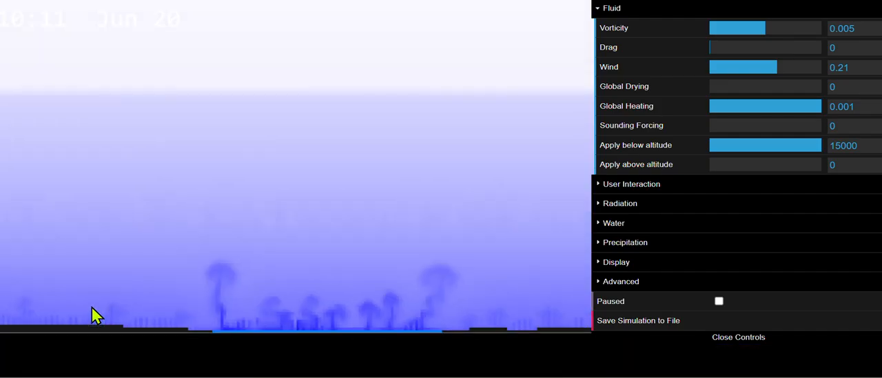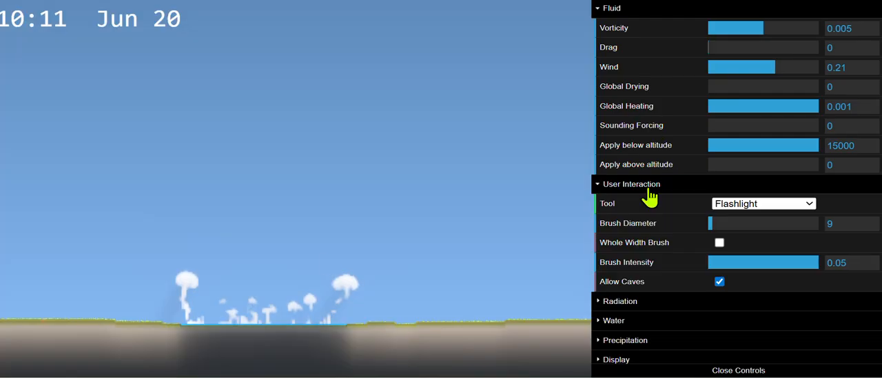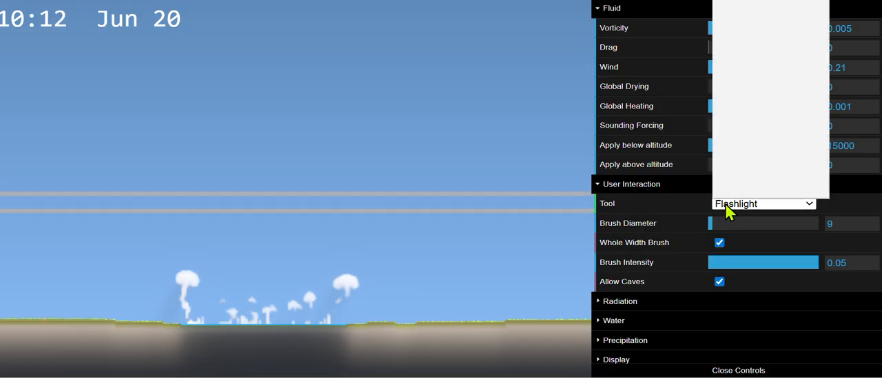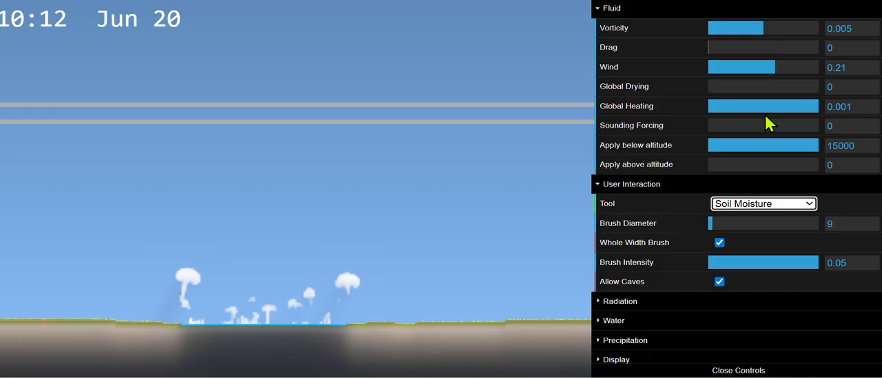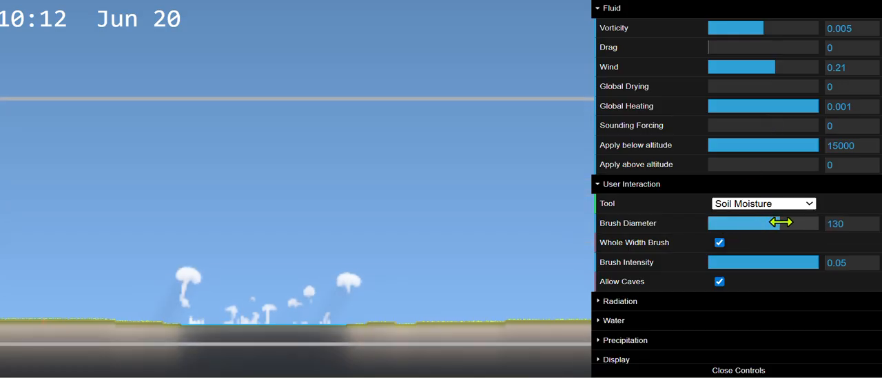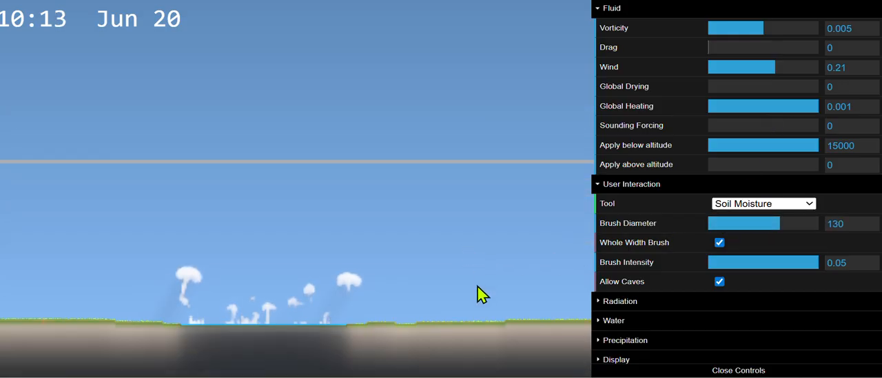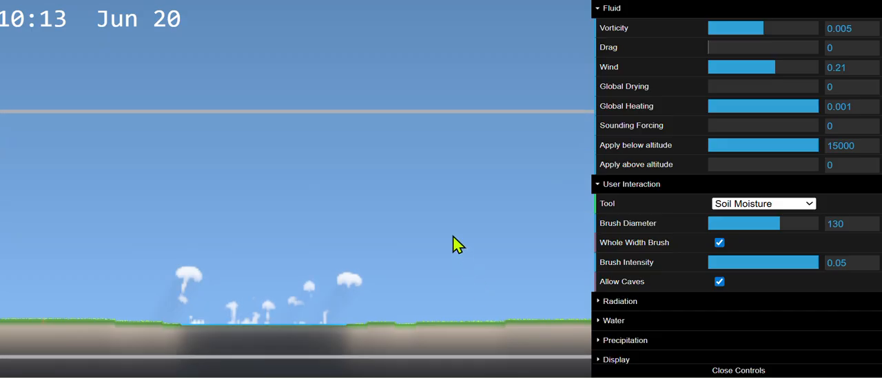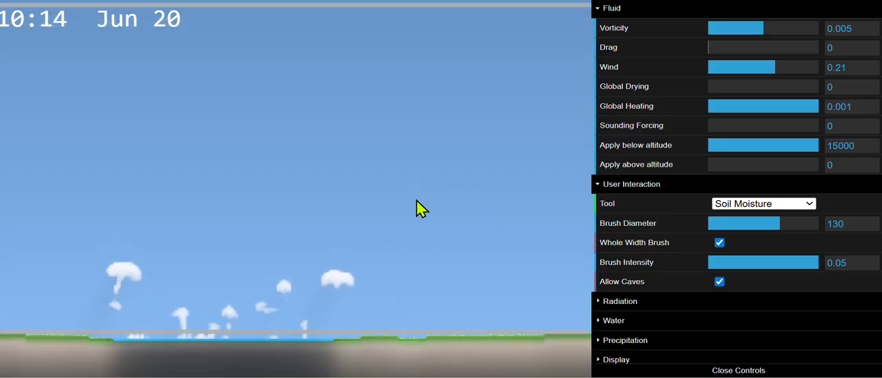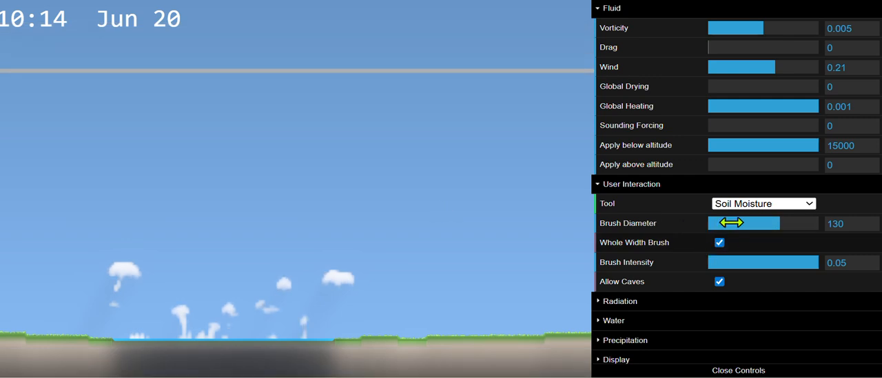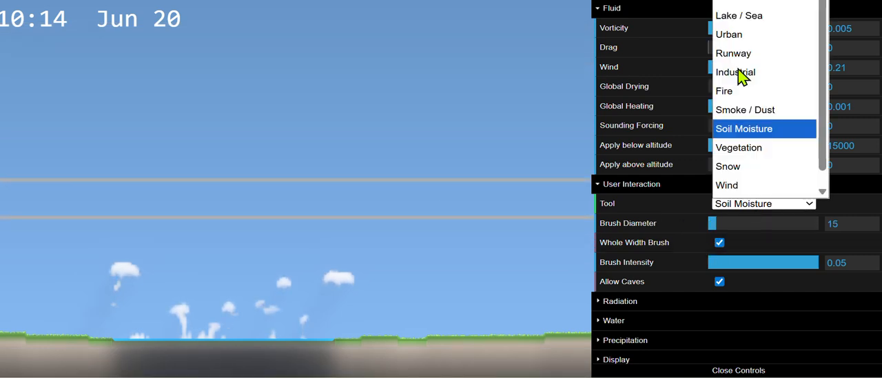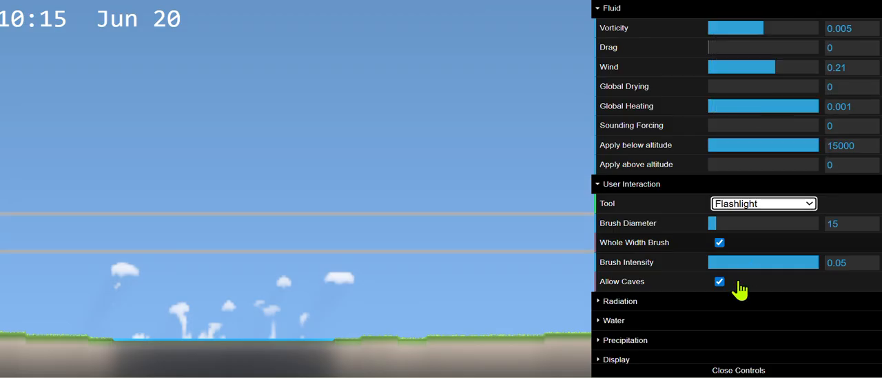As you can see, the clouds are forming. Also, it's optional, but if you want quicker success, then you should choose the soil moisture and then apply it. So just, no, a bit less. To undo something, you hold the control button and click, because the controls are quite weird. So to undo, I'll just select that flashlight.